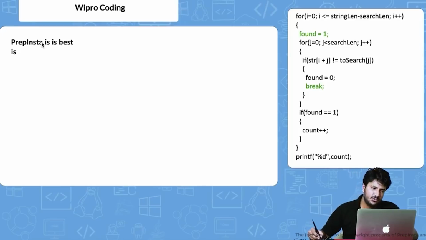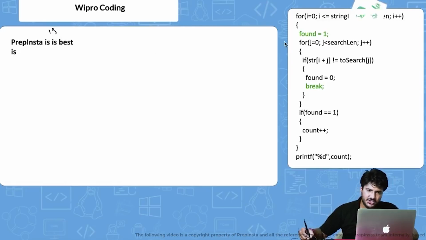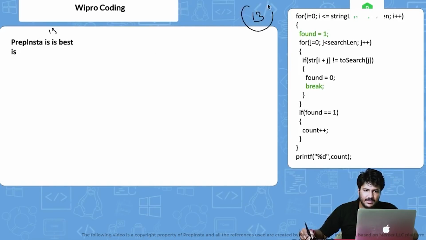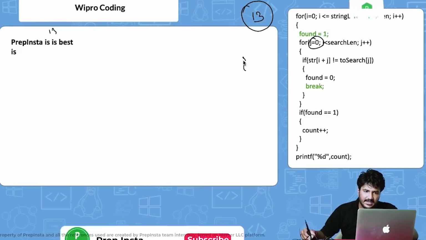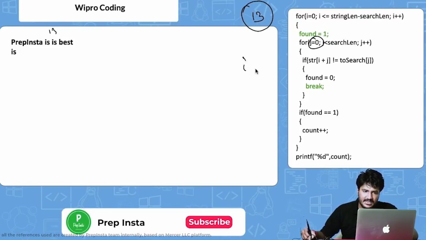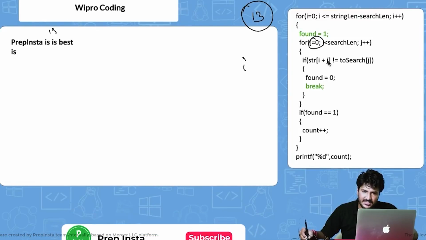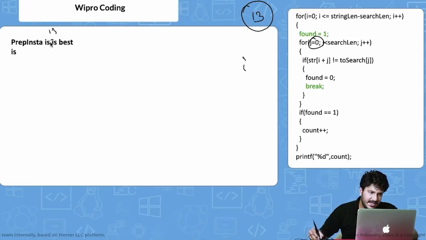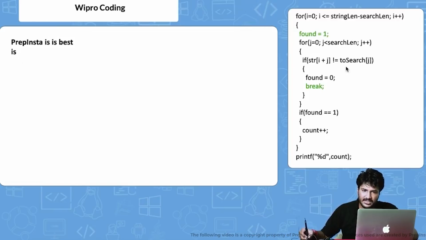Okay, so this is found again. Now again the same thing will happen to this s, which is basically at the 13th position. So i is equal to 13. Now again j is equal to 0, we are initializing. So it will say i is equal to 13, so 13 plus 0 is again this i. It will say this 0 is basically this i, so it is correct. It will iterate to the next step, j value will become 1.